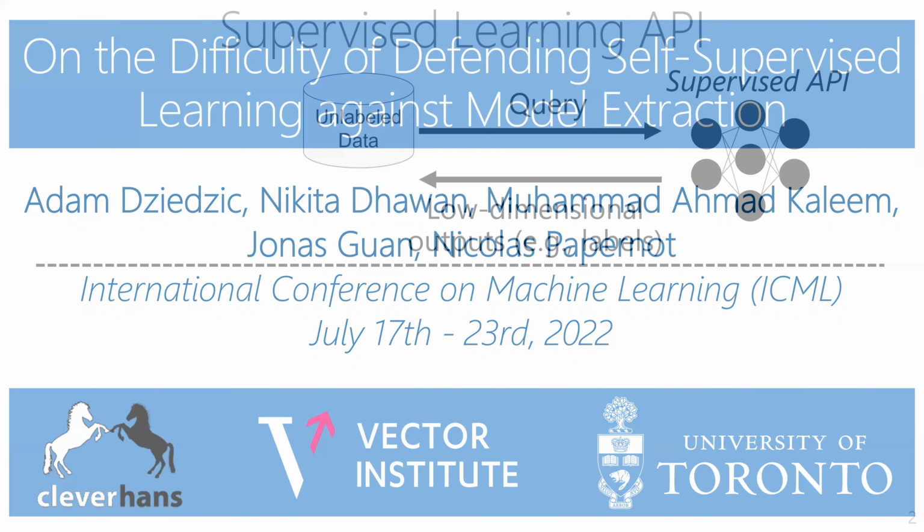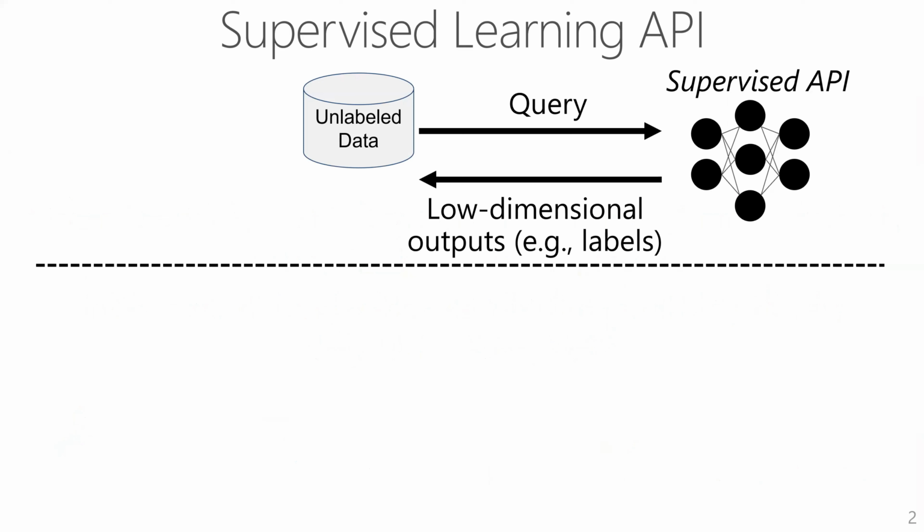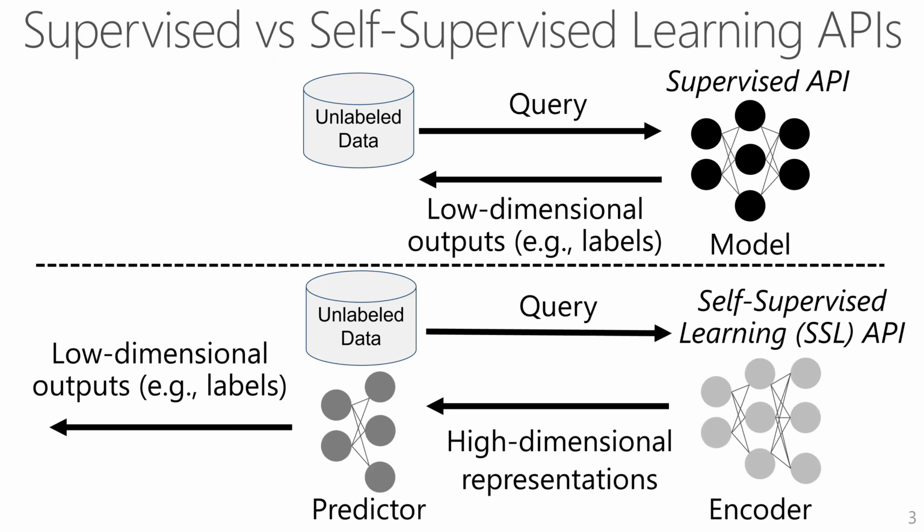In supervised machine learning APIs, a user selects a data point and sends it as a query to the ML API. The API responds with low-dimensional outputs such as labels or softmax scores. In self-supervised learning APIs, encoders transform complex queries into high-dimensional representations. The representations can be further used to train predictors for multiple downstream tasks. The representations reveal more information about the model behind the APIs than the low-dimensional outputs returned by supervised models.